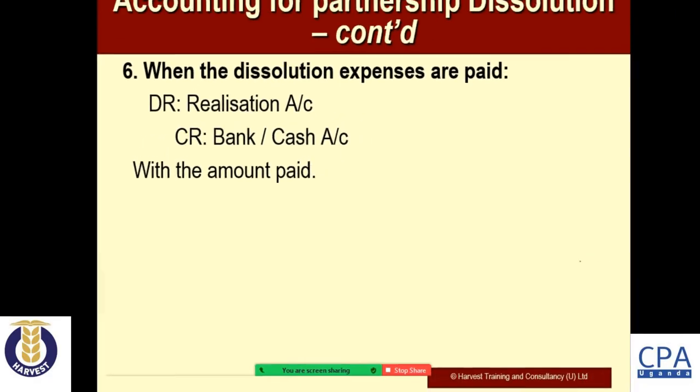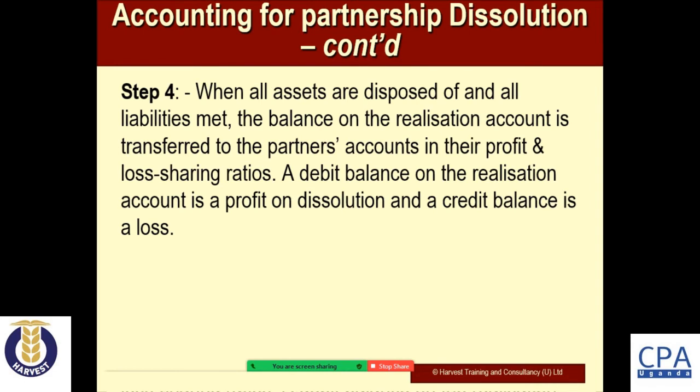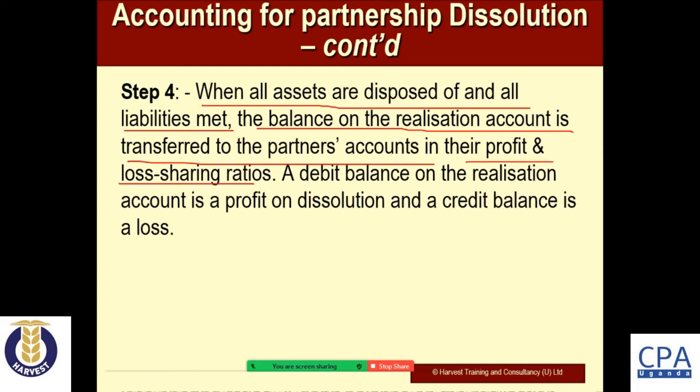Okay, in our next step number 4, they are saying that when all assets are disposed of and all liabilities met, the balance on the realization account is transferred to the partners' accounts in their profit and loss sharing ratios. A debit balance on the realization account is a profit on dissolution, whereas a credit balance is a loss on dissolution.